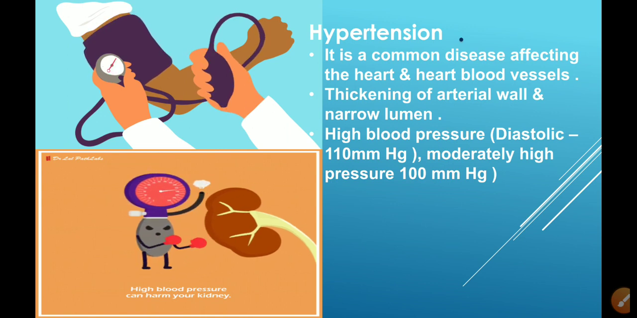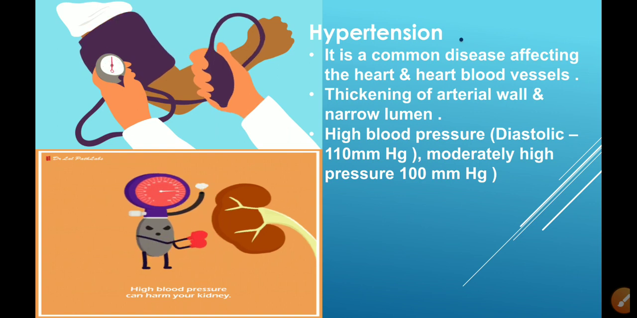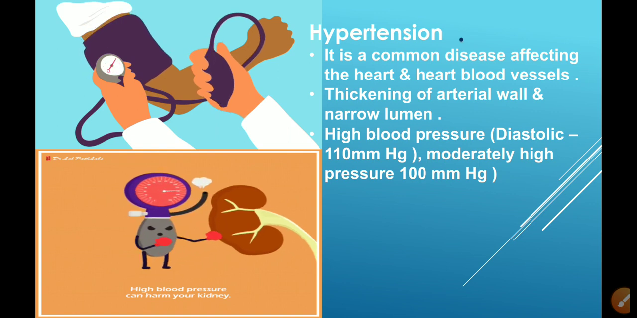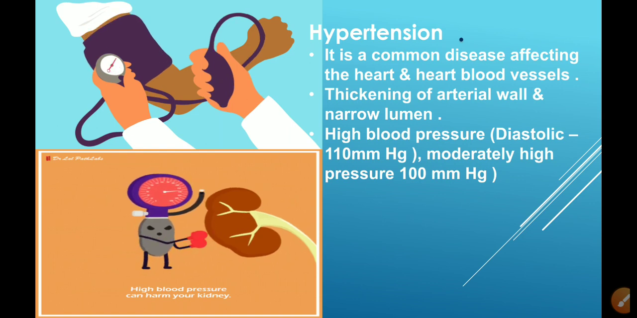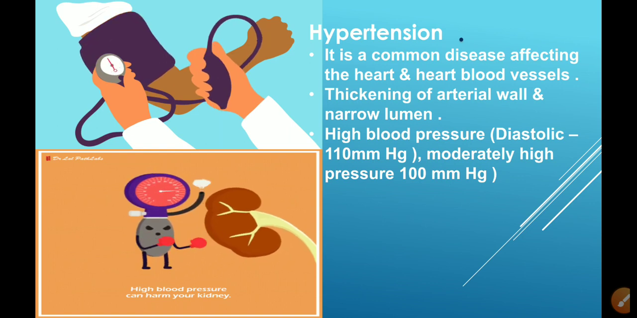Generally, I am talking about diastolic pressure, it is 90 mm of Hg. In moderate condition, it could be 100 mm of Hg. And if it is going beyond 100 mm of Hg of diastolic pressure, it is a matter of emergency. We should consult a doctor.